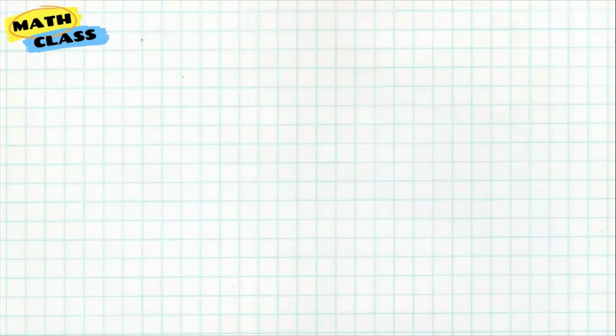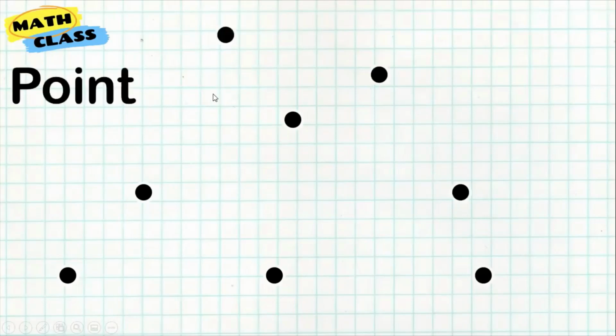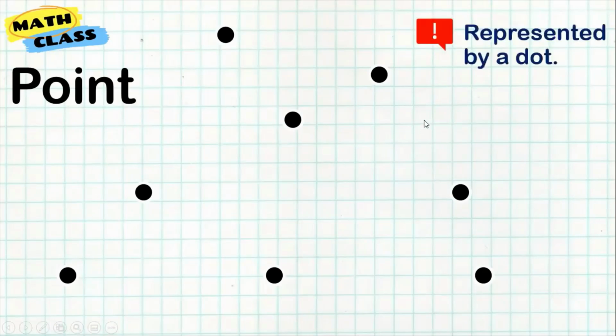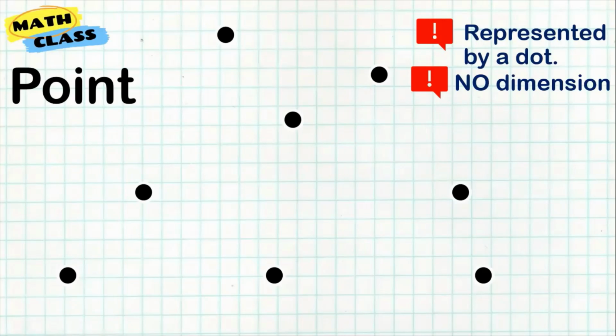The first undefined term in geometry is what you can see right now. So notice that you will see points. So this is what we call points. A point in geometry is usually represented by a dot. And since it's a dot, it has no dimension, meaning it's just a location and it has no length.